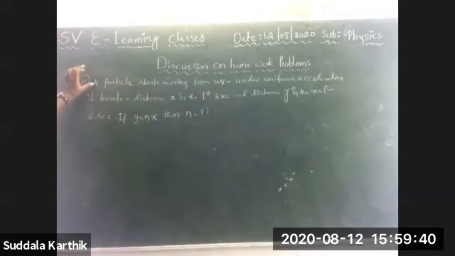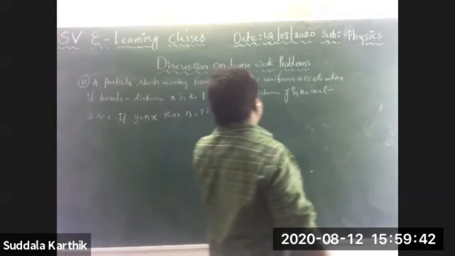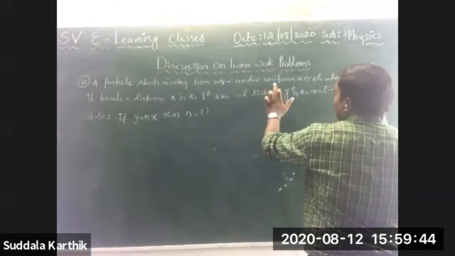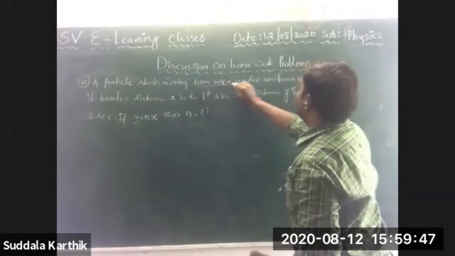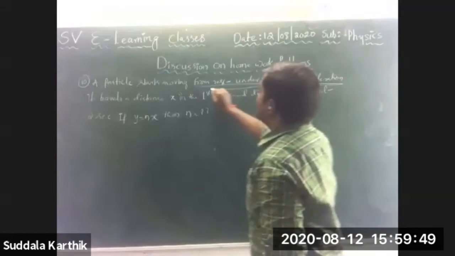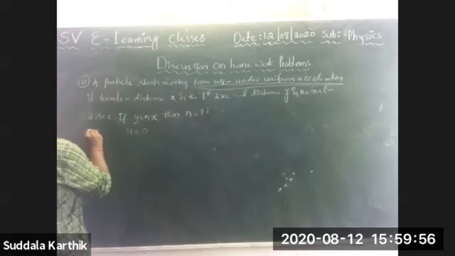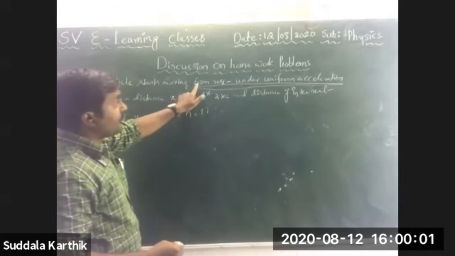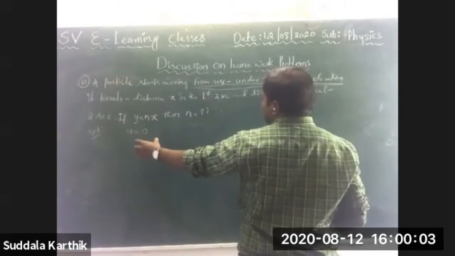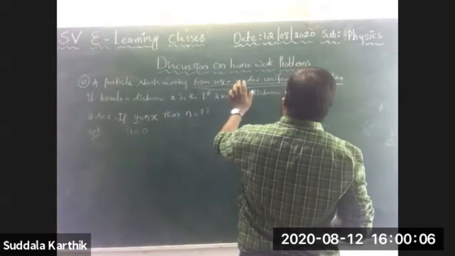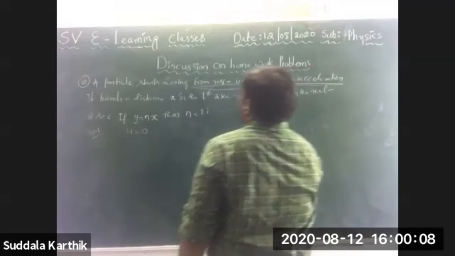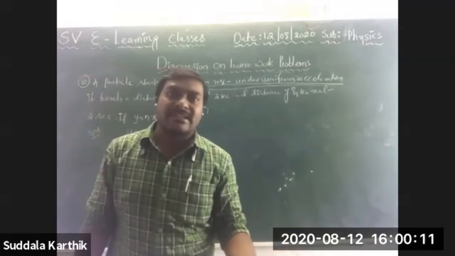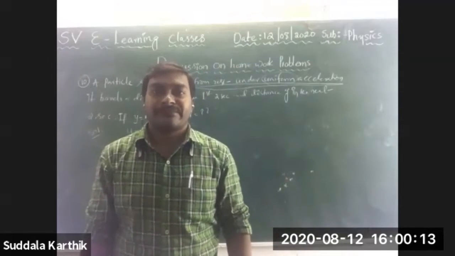A particle starts moving from rest under uniform accelerated motion. This is a very important sentence, Nana. From rest, u is equal to 0. Right, Nana? Solution, I am saying. Just the given things I am collecting. From rest, the initial velocity is 0. Under uniform acceleration, you can use all the equations of motion we have derived in the classroom.